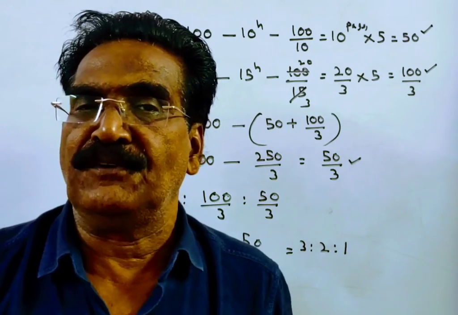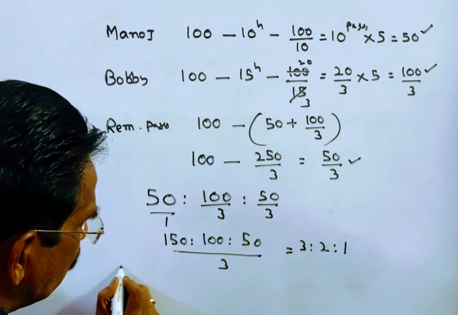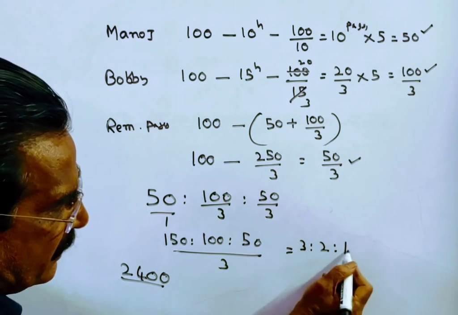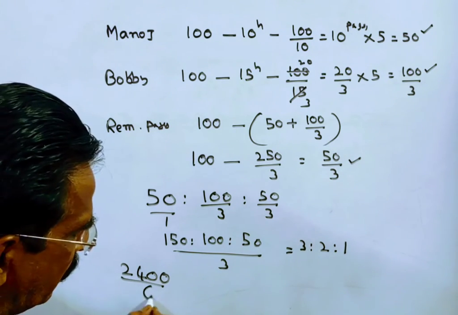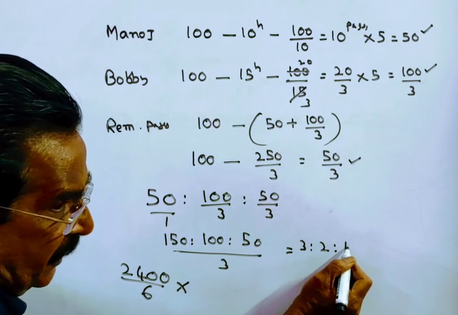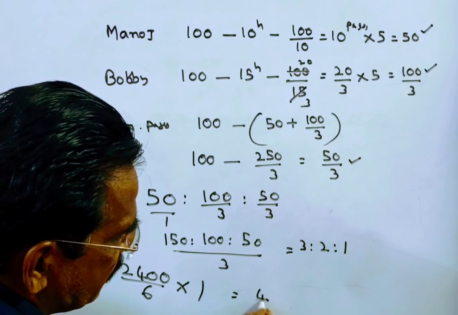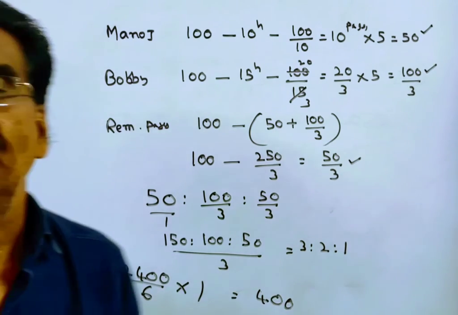We want the share of Lucky. So total 2400 by 6 parts. 6 parts, 3 plus 2 plus 1, 6 parts, into we want the share of Lucky into 1. 6 400s. So Lucky gets 400, friends.